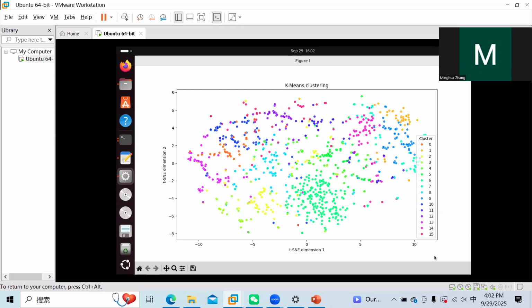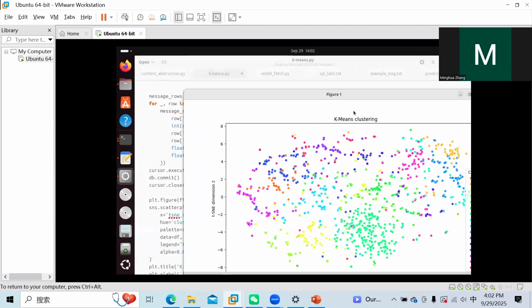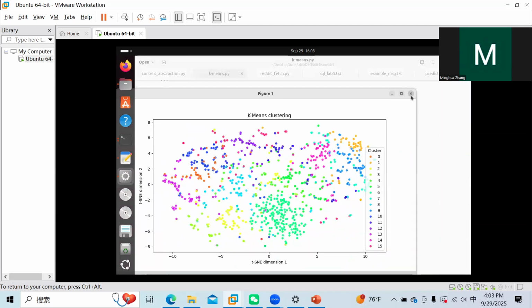So we have 15 clusters, each in a different color in the plots. That's it for this part.